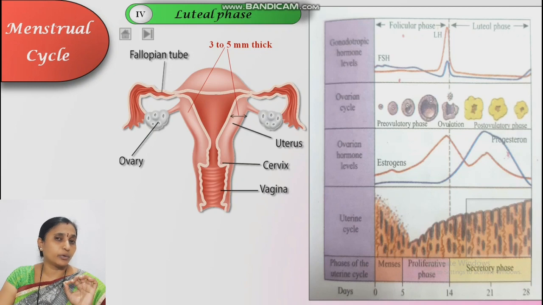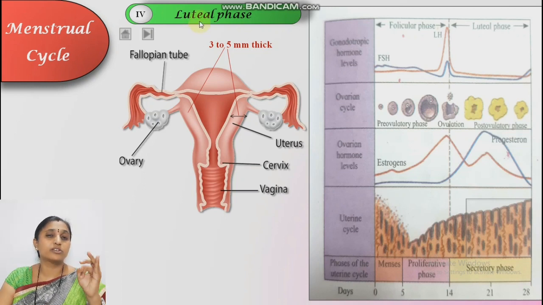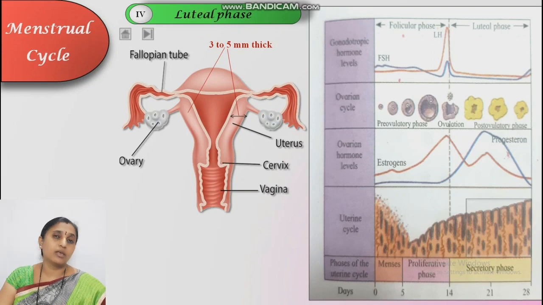In the ovulatory phase, only write down the effect of hormones and change in the ovary. And in the remaining 3 phases, you must write down 3 points: effect of hormones, change in the ovary, change in the uterus. In the follicular phase, the endometrium is about 3 to 5 millimeter thick, no doubt.